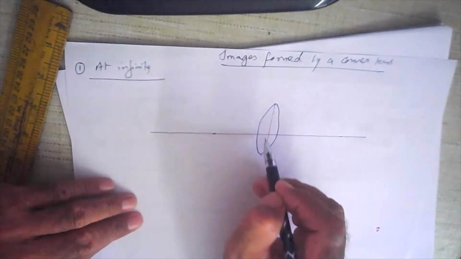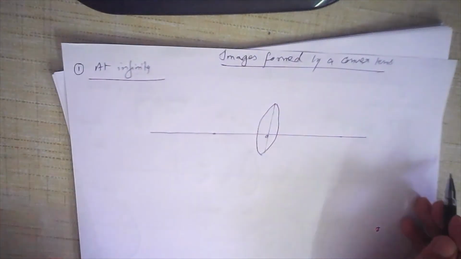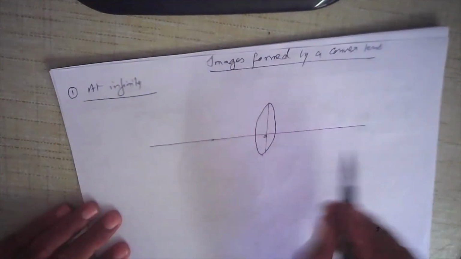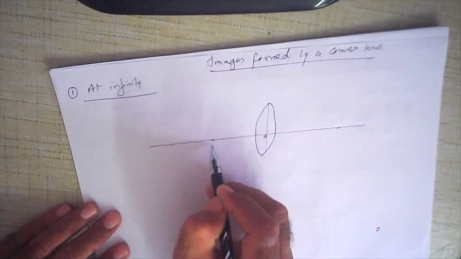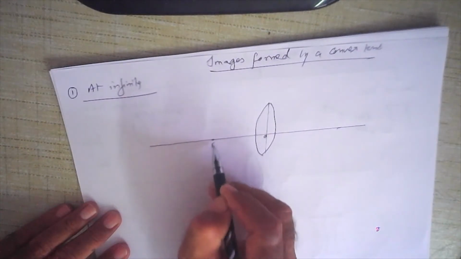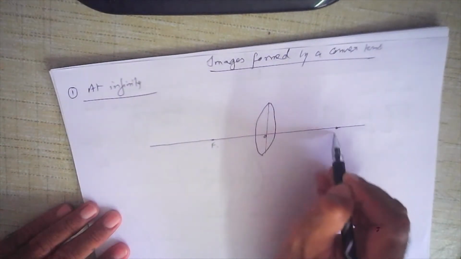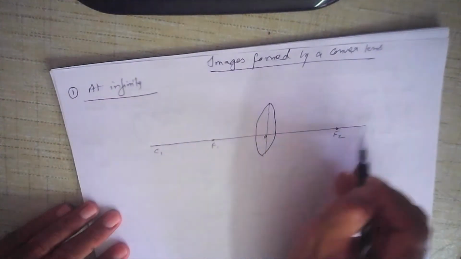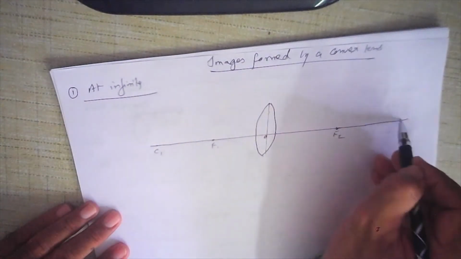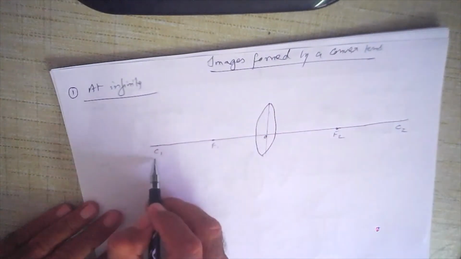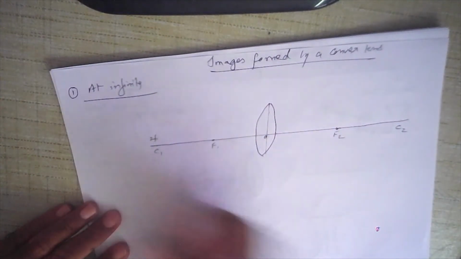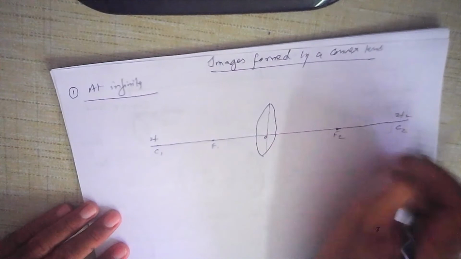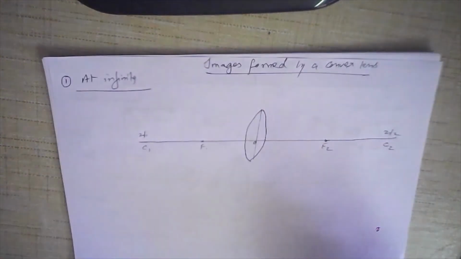Suppose this is your pole, and this is F1 and this distance is F2. This is C1 and this is C2. C1 is also called twice F1, and this is also called twice F2. All right, now your principal axis is ready.